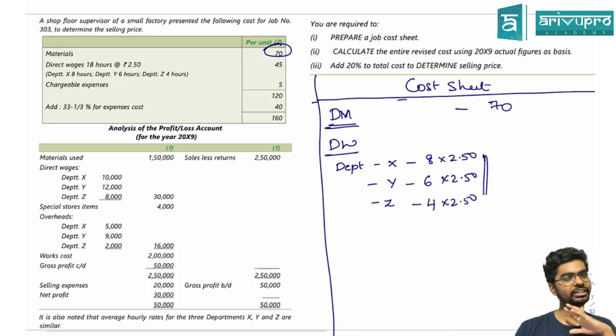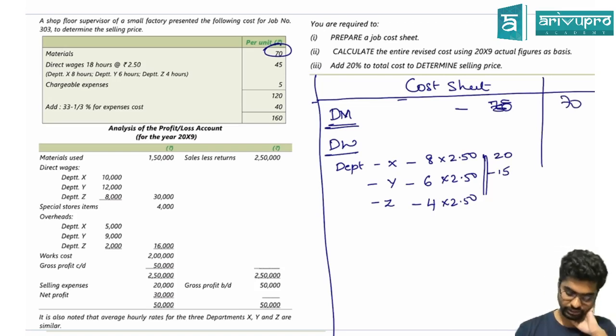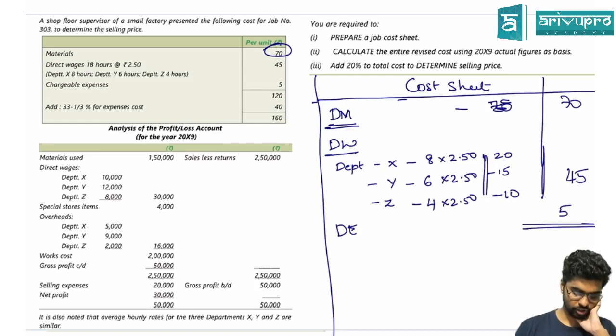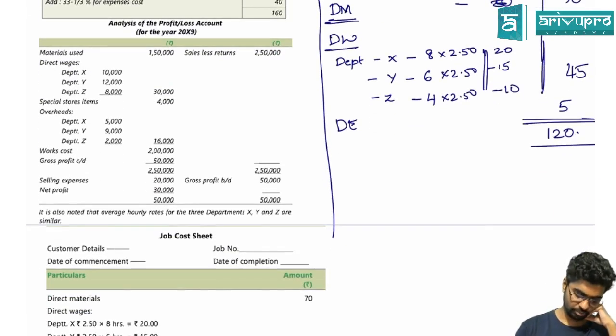So that comes to 20, 15 and 10. So my total cost of labor is 45. Chargeable expense is the direct expense, which is 5. So therefore it is how much? 70, 120. Done. Now let me come to the overheads.